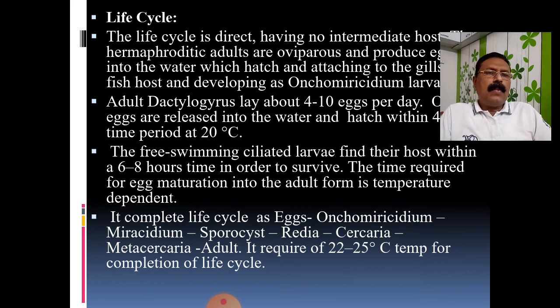For the development of the adults, it will require about 22 to 25 degrees centigrade of temperature.